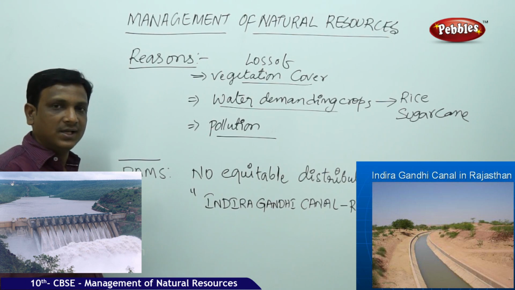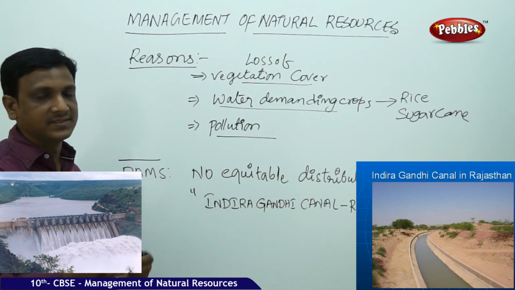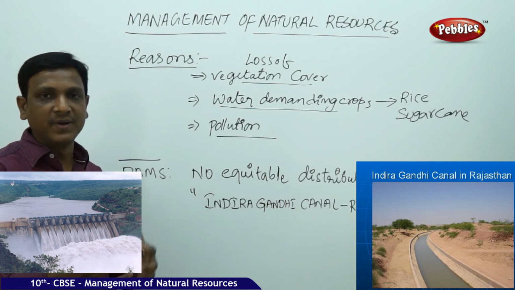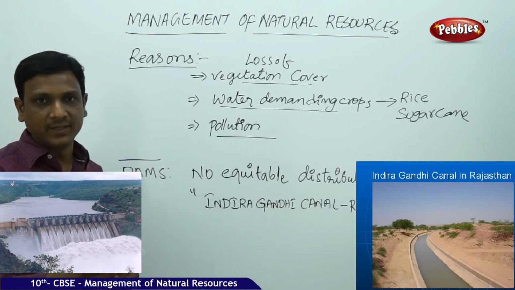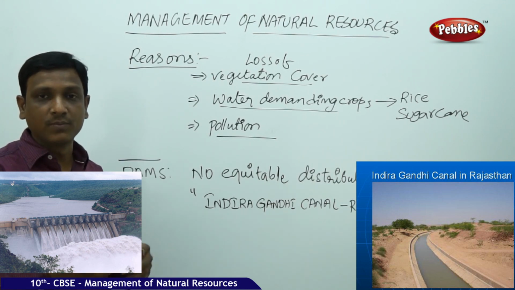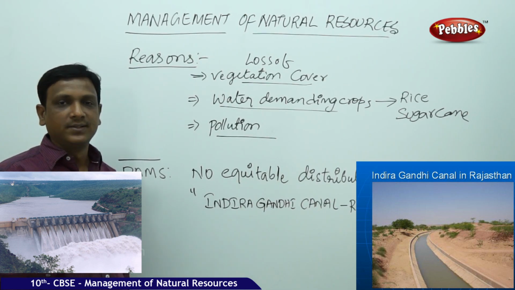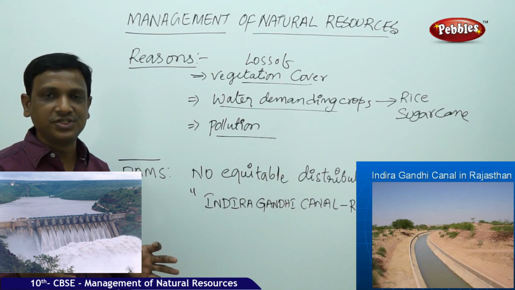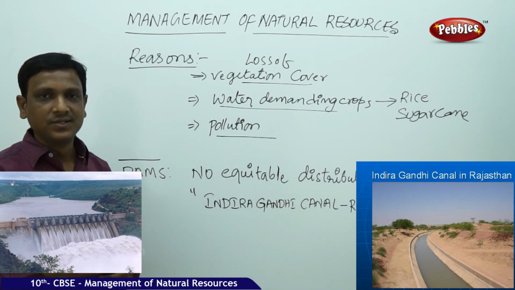Now these are the various reasons, and as I told you before, the local water management was not there. People totally forgot the local management of their local water bodies. Recently we see in the state Telangana, there is a program called Mission Kakatiya. The government has taken the initiative of repairing the water bodies, tanks in the villages. So by that they can harvest the water.